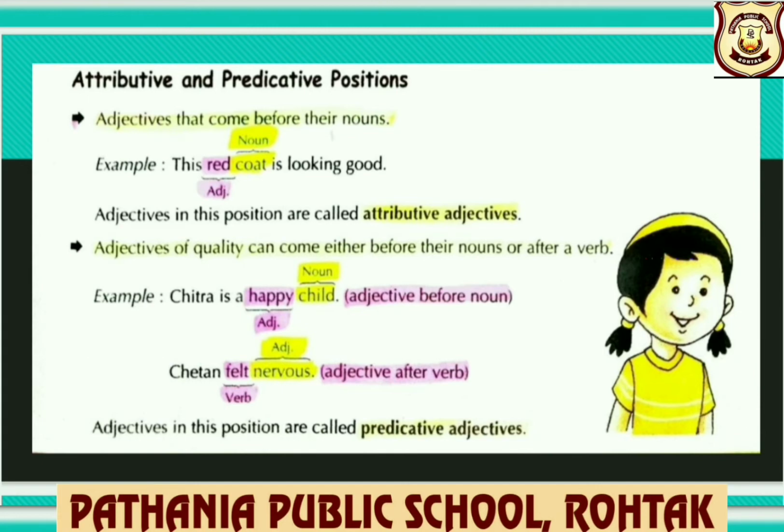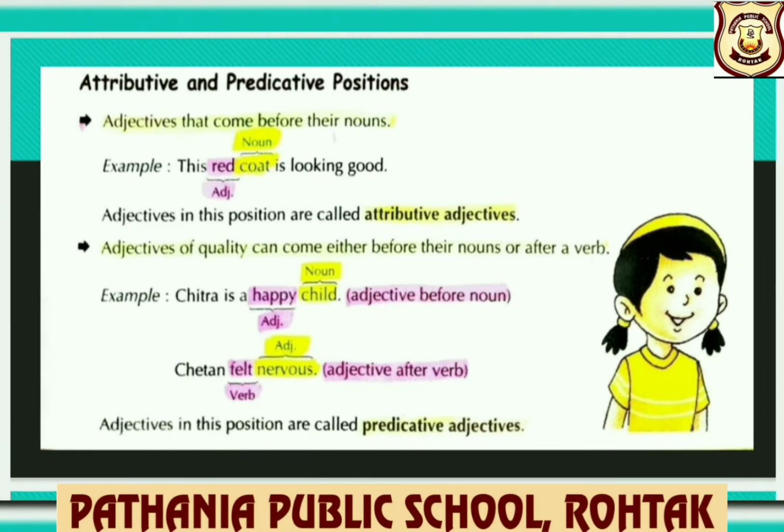Adjectives of quality can come either before their nouns or after a verb. For example, Chitra is a happy child. Happy is the adjective, child is the noun, and you can see, children, the adjective here comes before the noun. Next, Chetan felt nervous.